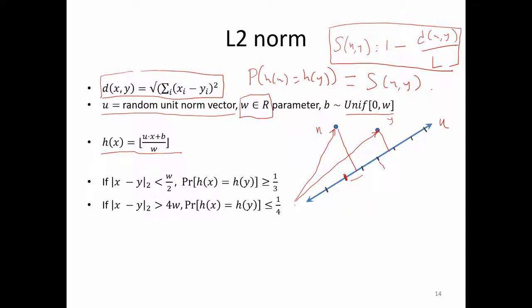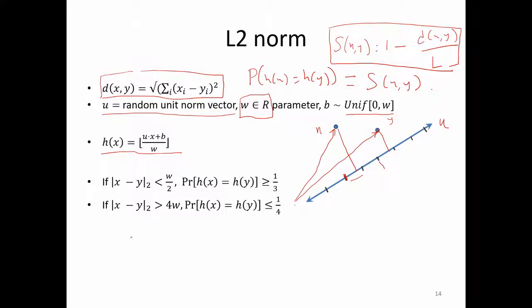So this is how you bucketize. You project it onto the direction u, and then you bucketize. If you recall, the angle hash just checked whether it is positive or negative, but now you are hashing it to the nearest integer.